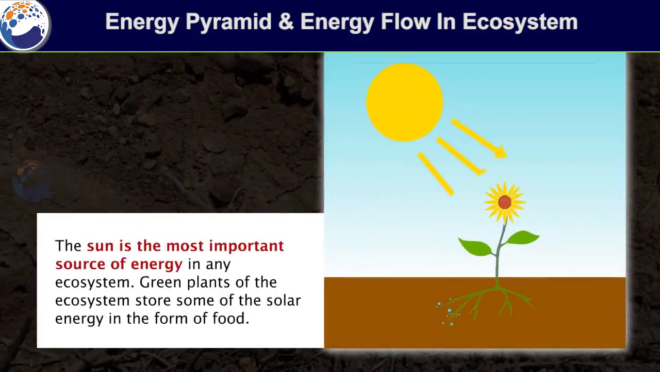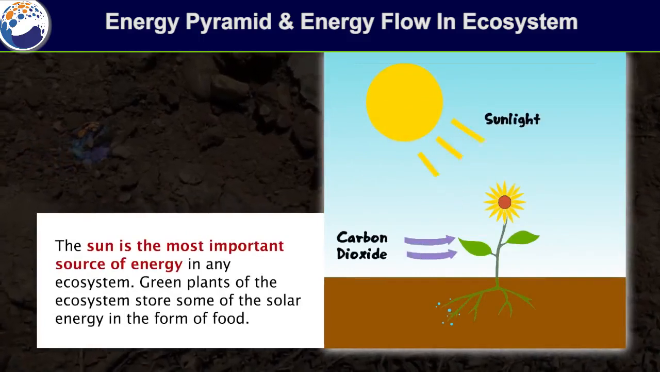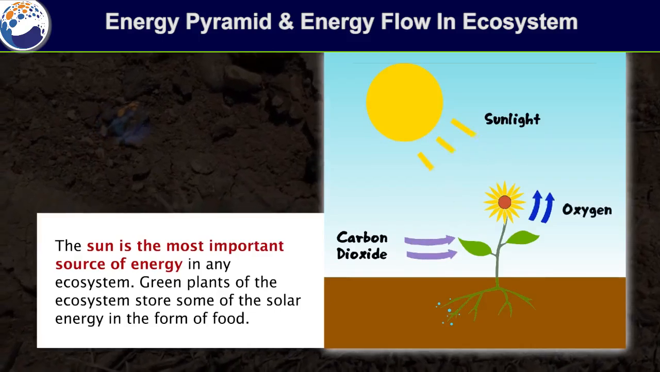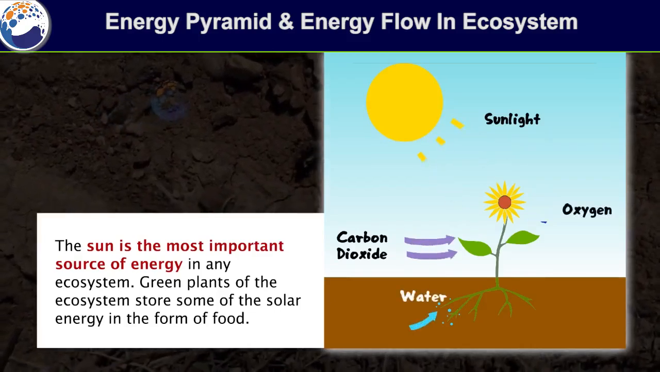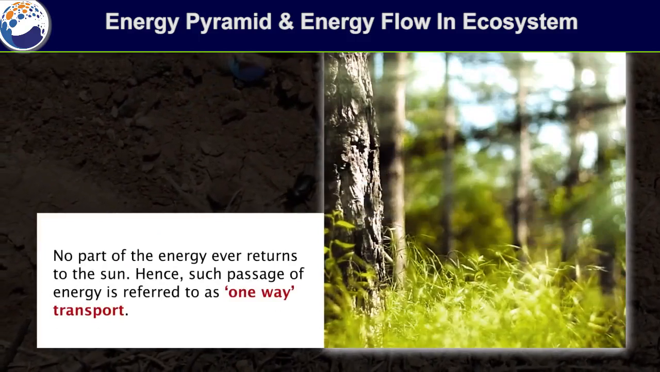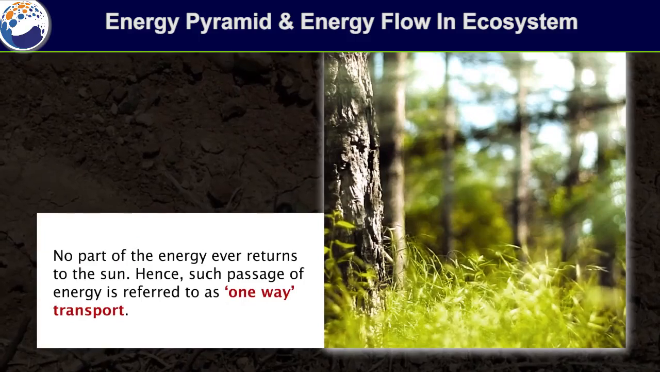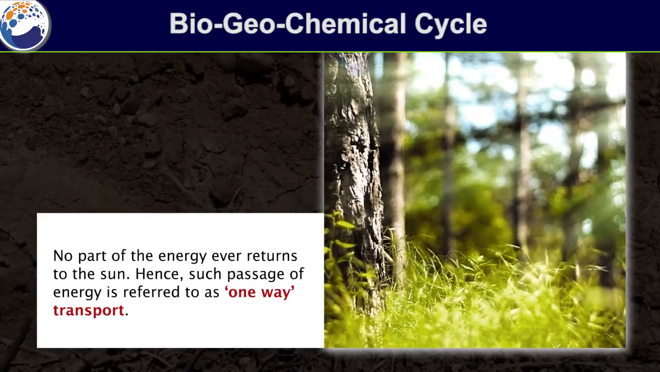The sun is the most important source of energy in any ecosystem. Green plants of the ecosystem store some of the solar energy in the form of food. No part of the energy ever returns to the sun. Hence, such passage of energy is referred to as one-way transport.